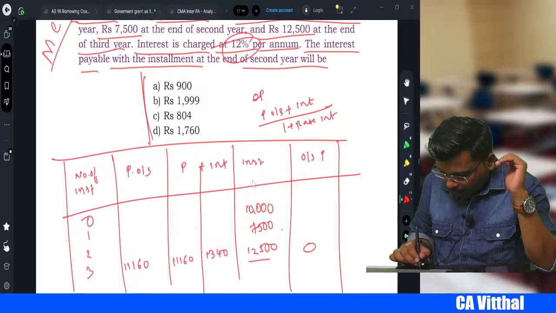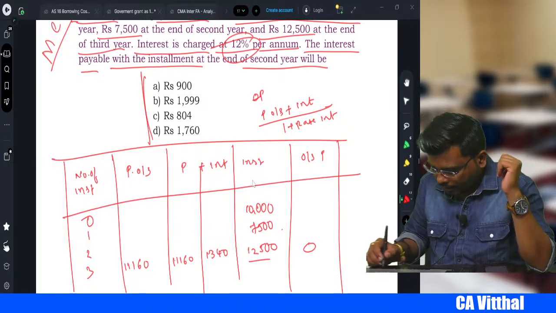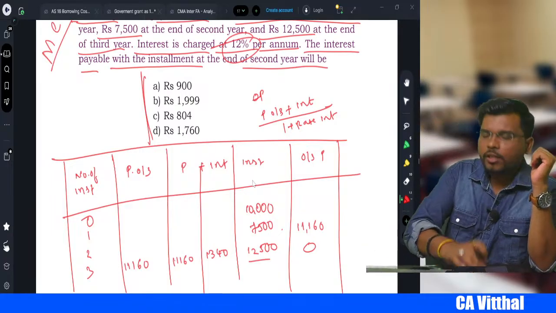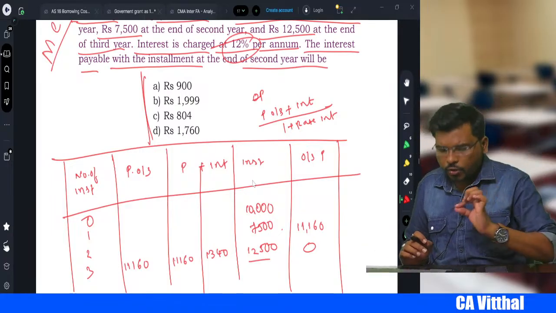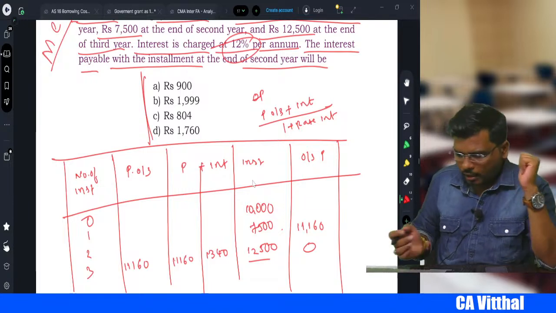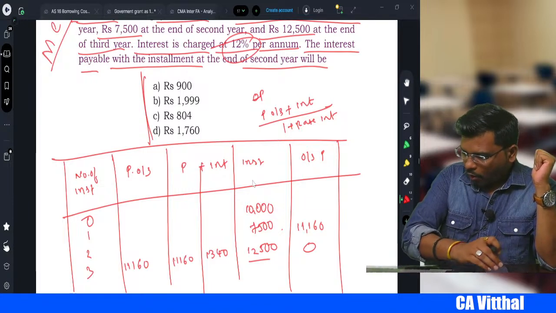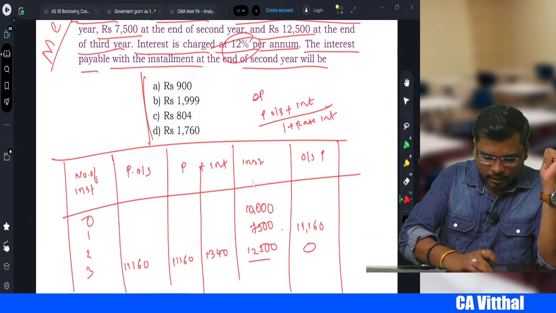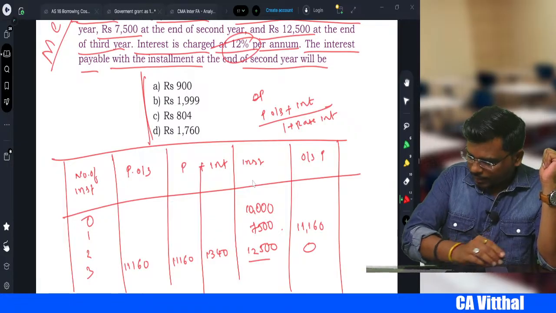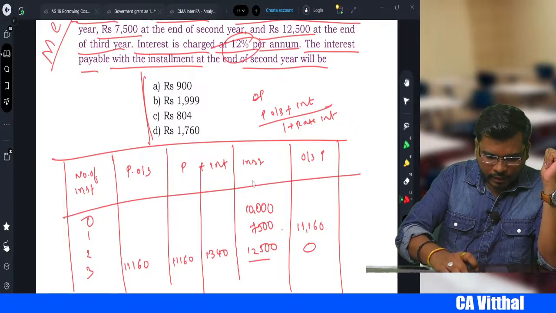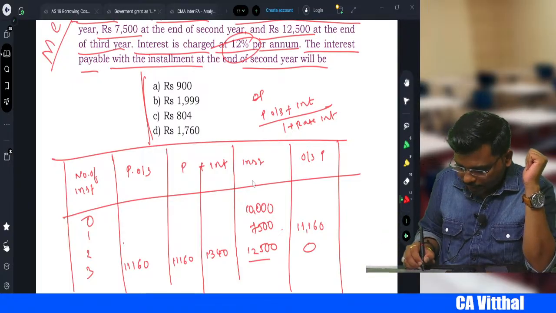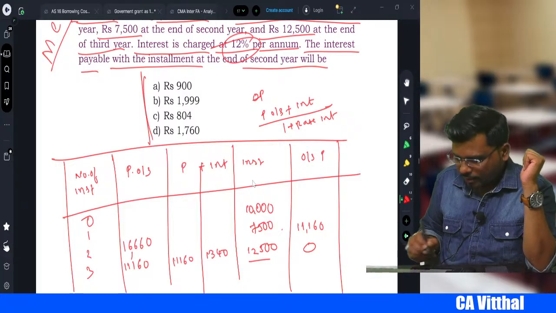Now this opening principal will be the last year closing. So we write 11,160. Now again we need to calculate what, my dear students? We need to calculate the opening principal outstanding. How to calculate? That is outstanding principal, correct? That is 11,160 plus installment, that is 7,500, divided by 1.12 is equal to 16,660.